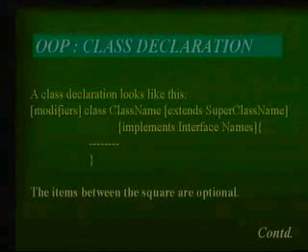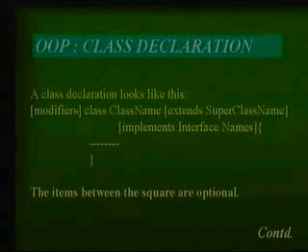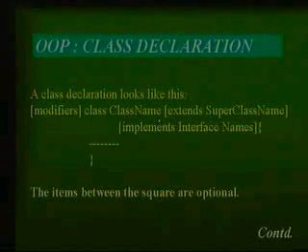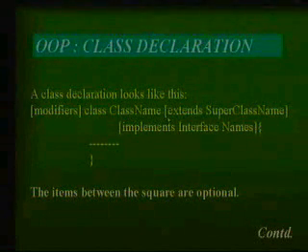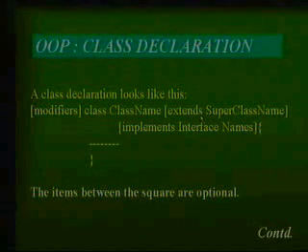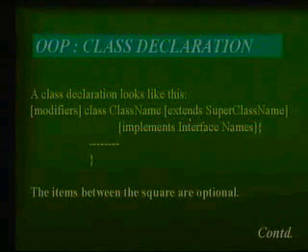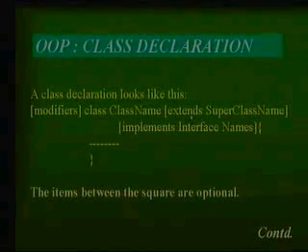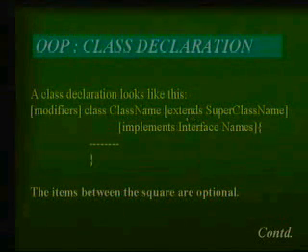Prior to class, you have certain modifiers. A modifier defines how your class is going to be accessed, who is going to access it. Depending on the modifier, you give certain control to the programmer who is going to use your class in the program. Then you write the class name. The class name is up to you, just like a variable name. Then there is an optional part: you can write it or not. But if the class is inheriting certain characteristics from some base class, then you have to write extends. So extends is a feature for inheriting certain characteristics from the superclass.